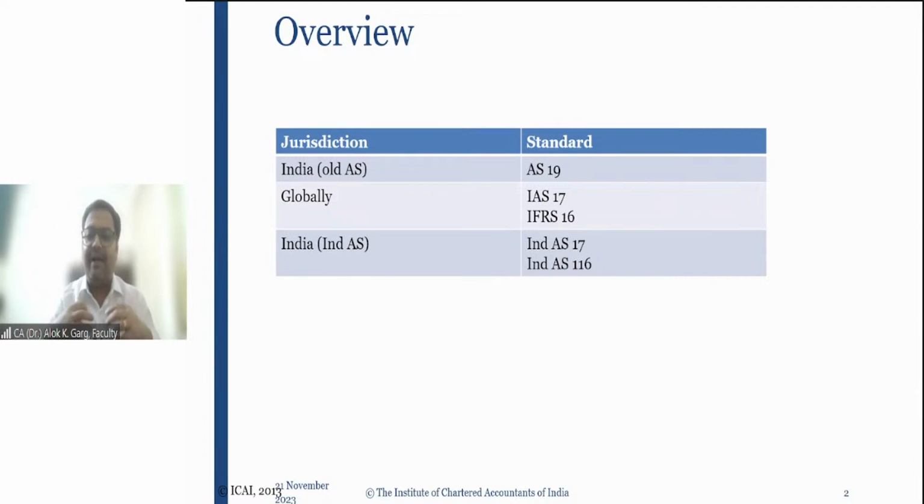For example, if I am a lessee, I have taken a machinery on a lease basis from the lessor, right? The life of the machinery is 10 years, and I have taken this machinery on a lease for a period of 10 years. This is a finance lease as per AS 19. As a lessee, I will recognize the asset in my books of account today. I will pay the rental in the next 10 years, but I will recognize the asset today in my books of account. At what value?